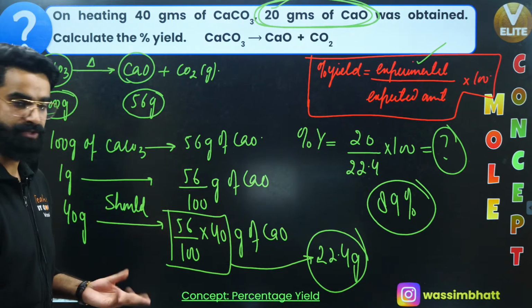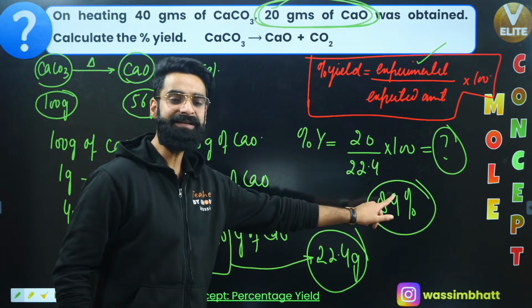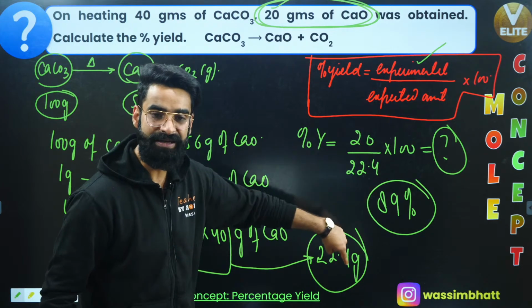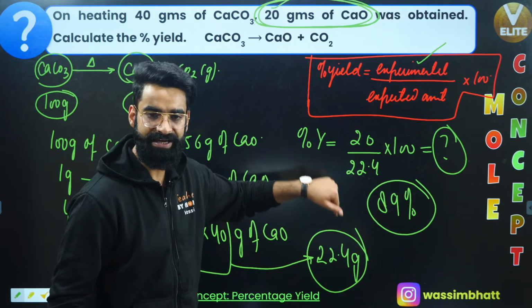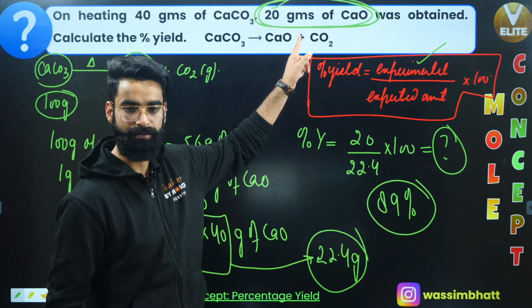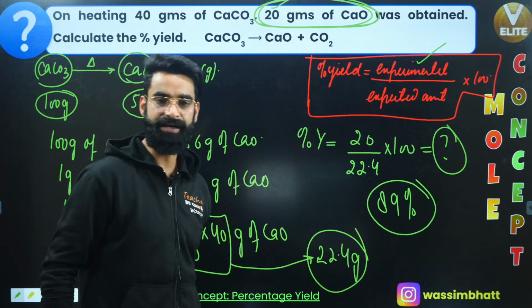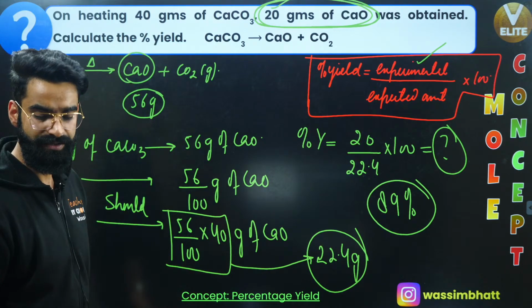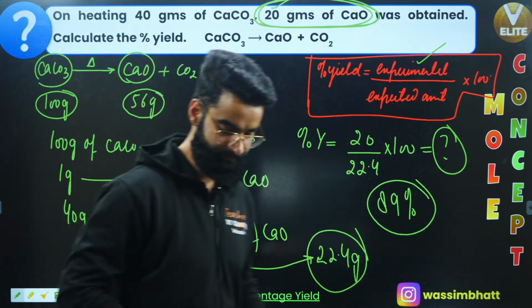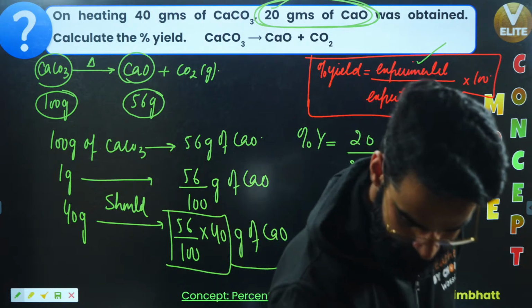Or you can say it like this: 89% of the expected amount is actually getting formed. You can say that as well. Right. Let me know in the chat box if it's clear to you.